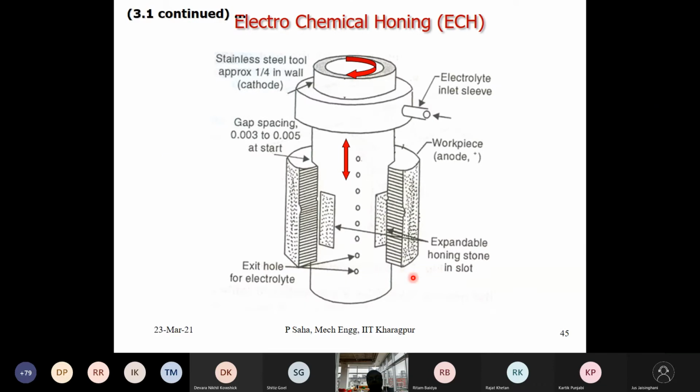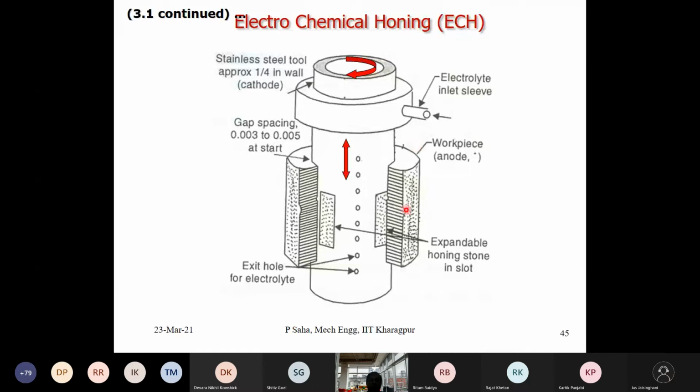Now, this is a process quite similar to a grinding process, but we are calling it a honing process, electrochemical honing, or in short form ECH. So what is honing? Honing is one step better finishing than the grinding process. In honing, the abrasive grades used in the honing stone are much finer. Typically, this is an example of how electrochemical honing may be adopted.